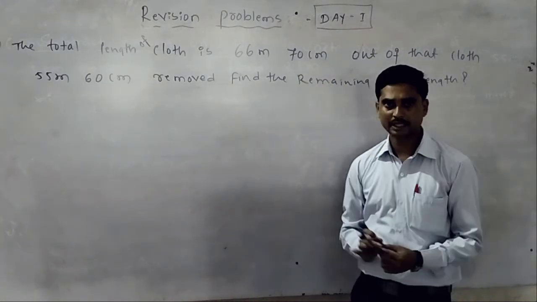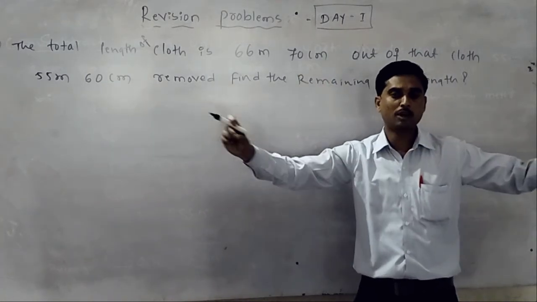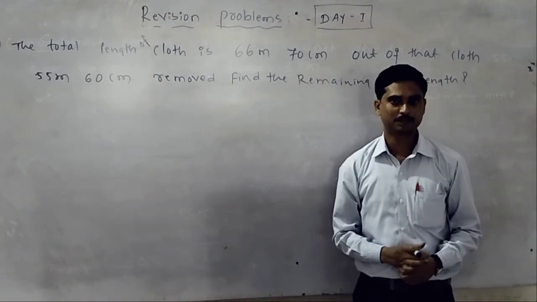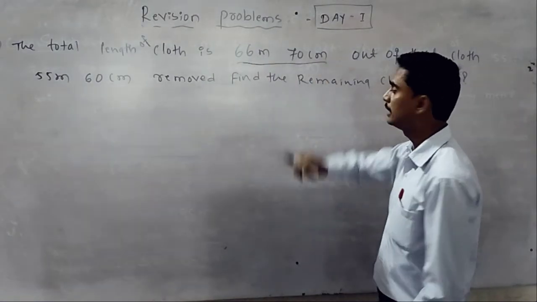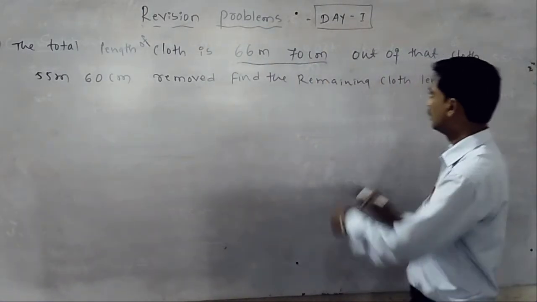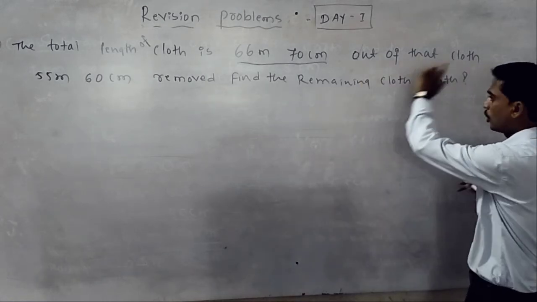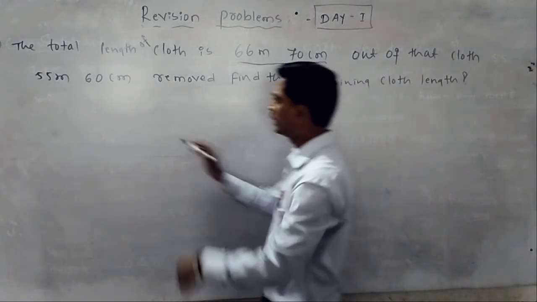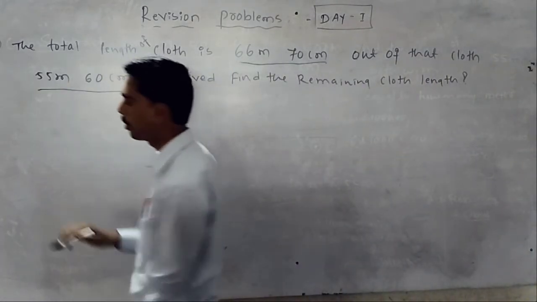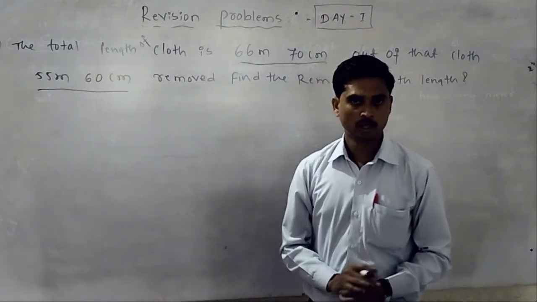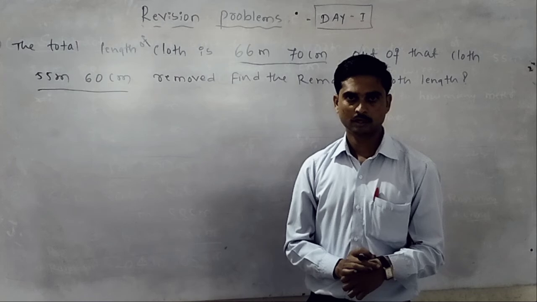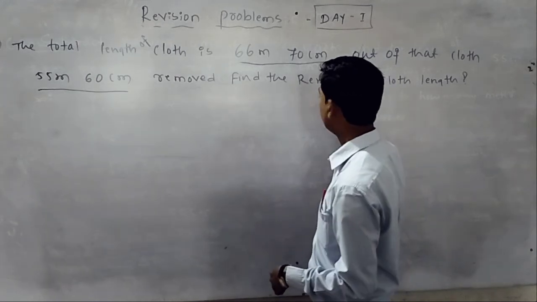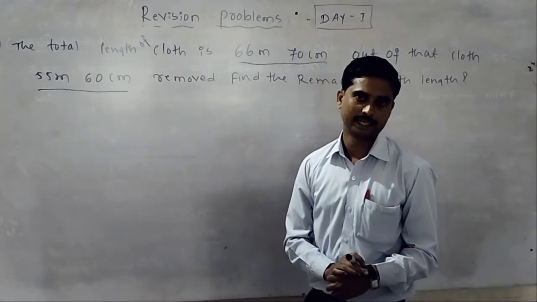One cloth is there, that cloth, one bundle cloth is there, that cloth length is 66 meter 70 centimeter. Out of that cloth, 55 meter and 60 centimeter is already removed. Removed means it is sold out. Then find the remaining cloth length.